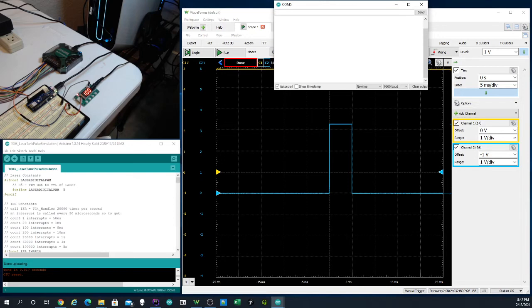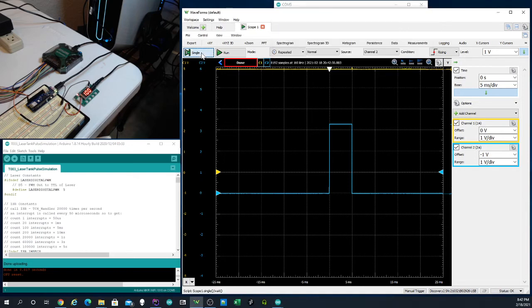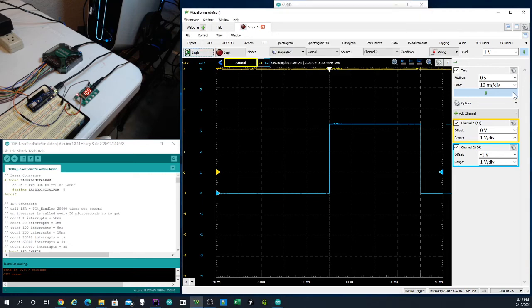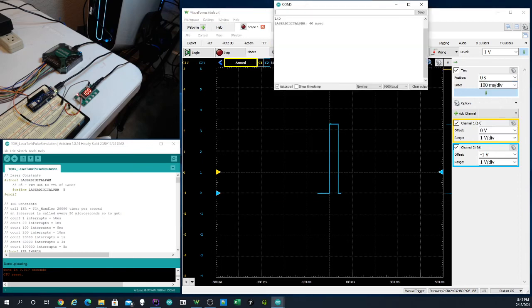Next we'll generate, let's say, a 40 millisecond pulse. And then if we want to go crazy, we can generate a 10-second pulse. You can see there the laser is continually firing for at least 10 seconds.